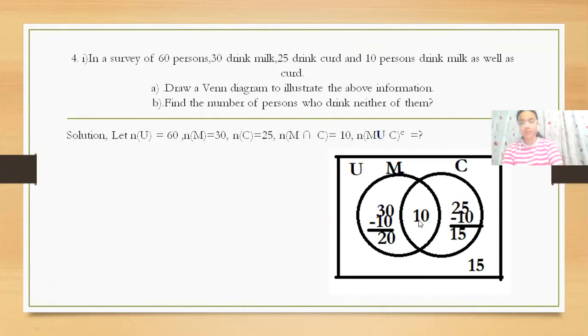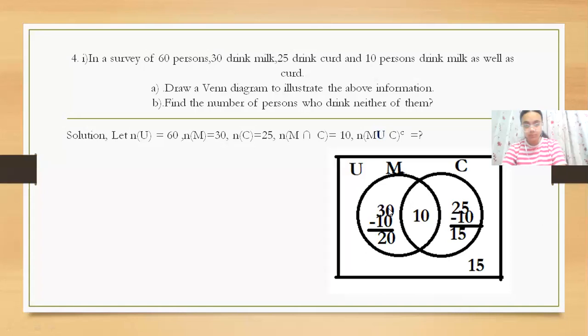We have to start writing from this common part. 10 people like milk as well as curd, that's why we write 10 here. And why is this 10 subtracted from 30? Because there were 30 people in total who drink milk, but 10 of them like milk as well as curd, so this 10 will be subtracted from this 30. Okay, Celine?